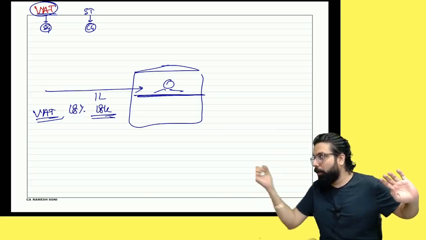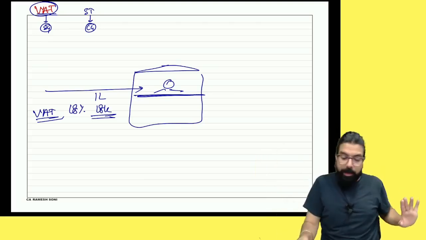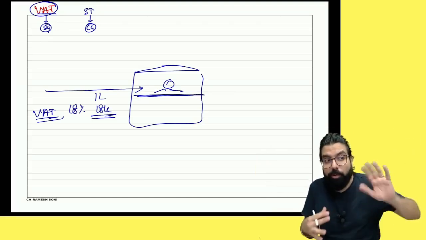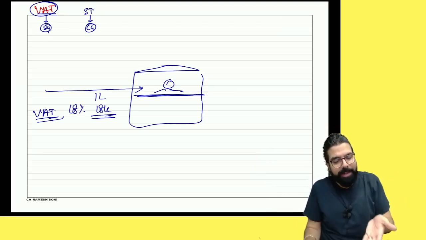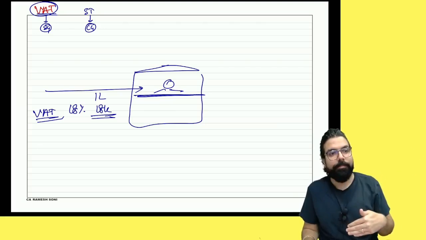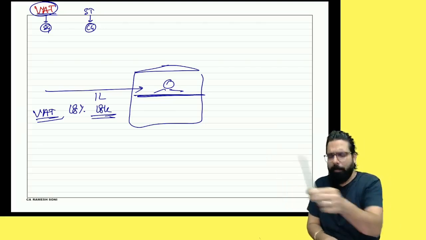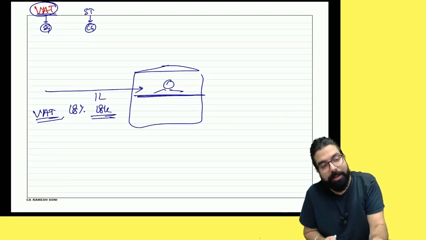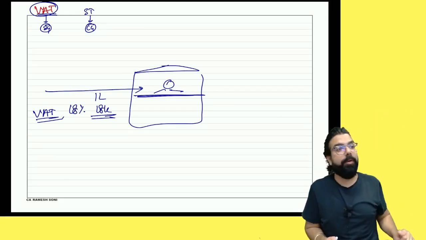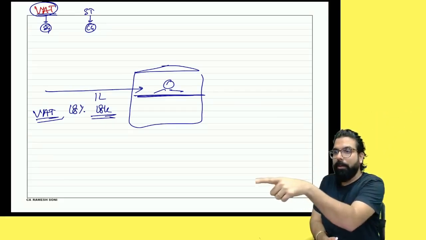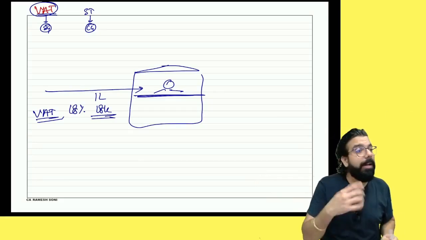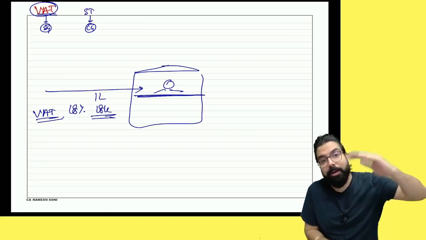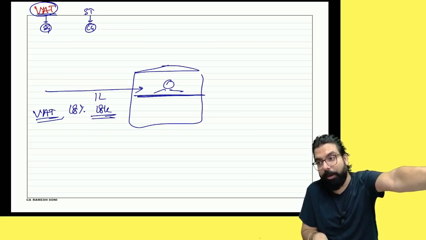Listen, I bought something, I paid VAT, value added tax. Can you tell me if I am the consumer, or ultimately I'm going to use the iPad to teach you guys only? This iPad's consumer is me or you guys? This Apple Pencil I bought, this iPad I bought, is it for me or is it to teach you guys only? So ultimately, the consumption is happening by me or you? You are only consuming, yes or no? So ultimately, what government says is, Ramesh, whatever tax you pay, you can recover it from the ultimate consumer.